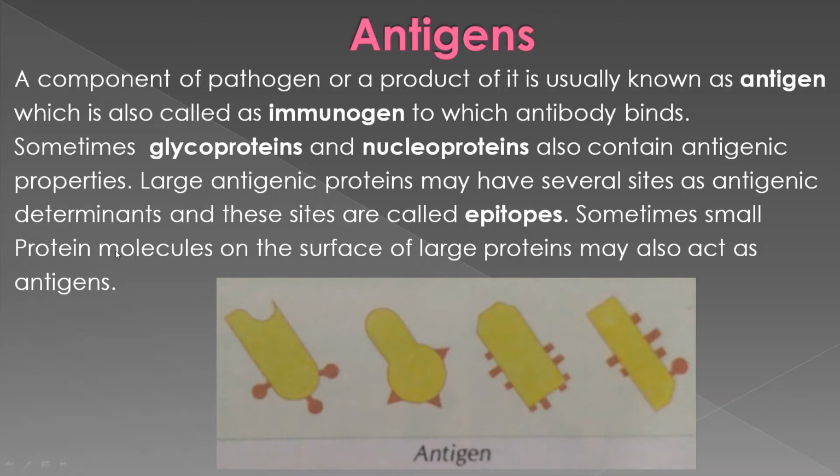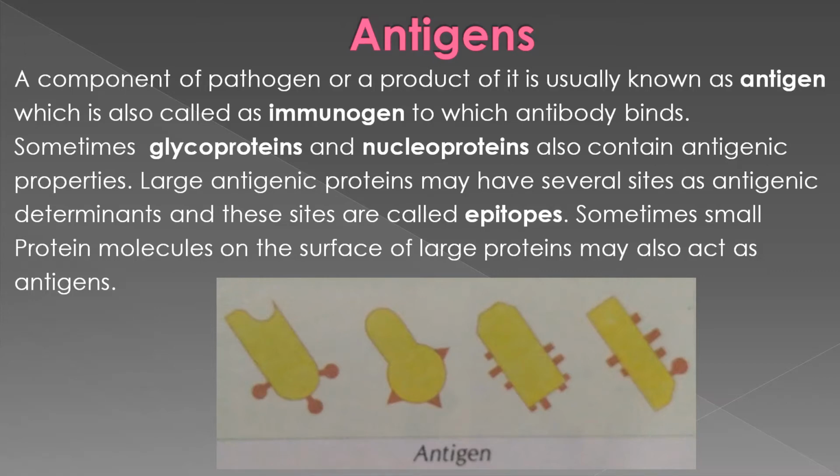Sometimes small protein molecules on the surface of large protein molecules may also act as antigens. Suppose this is a large protein and on top many small proteins are present. Those proteins can also act as antigenic compounds. Clear? So what are antigens? It is a component of a pathogen or its product.